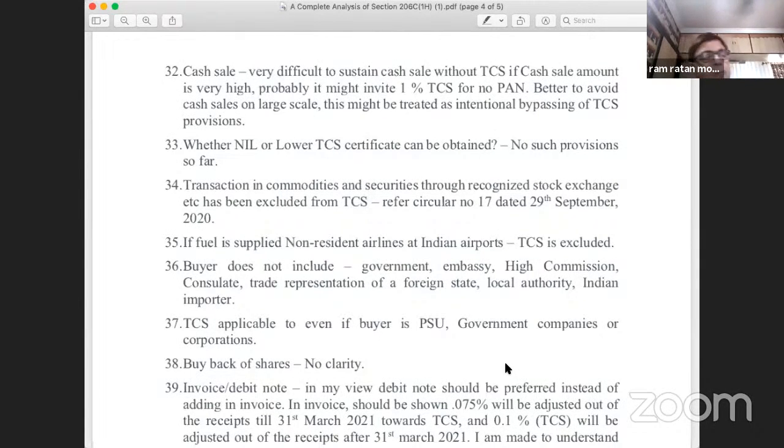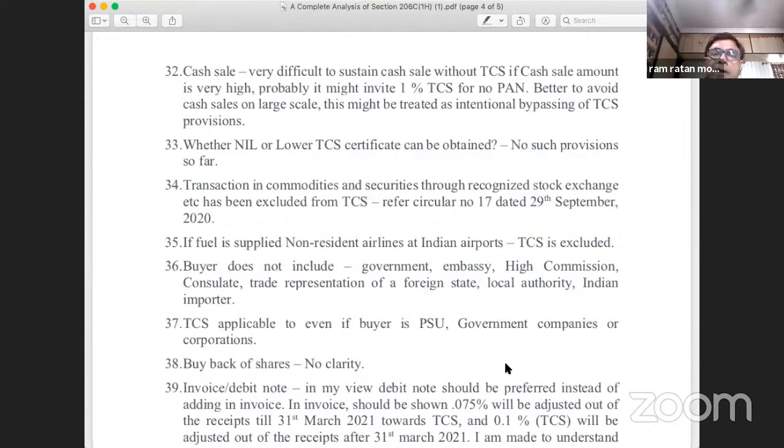So somebody asked me whether a public hospital will come under the definition of buyer or not, whether TCS will apply to them or not. Now friends, the answer will lie in your finding, whether that hospital is a government department or it is not a government department.